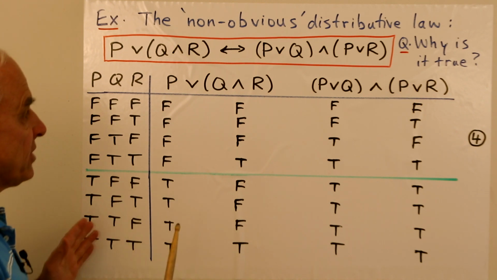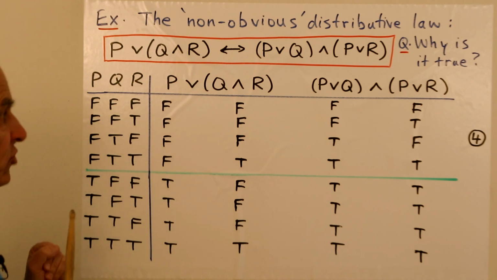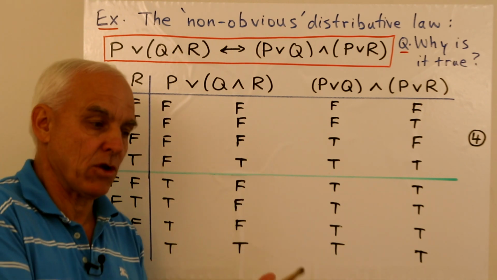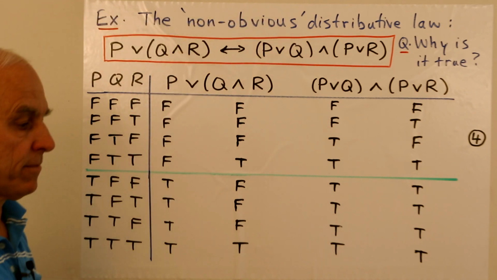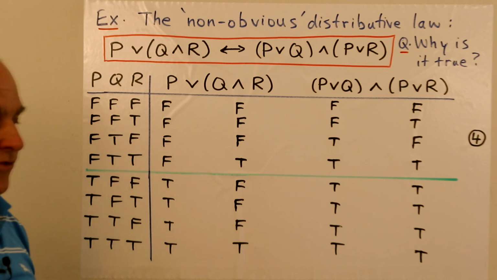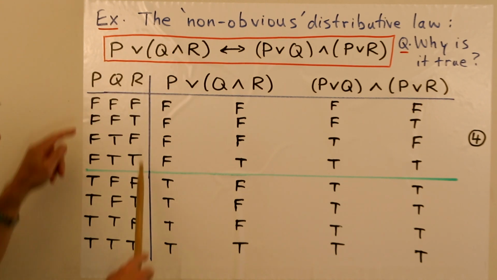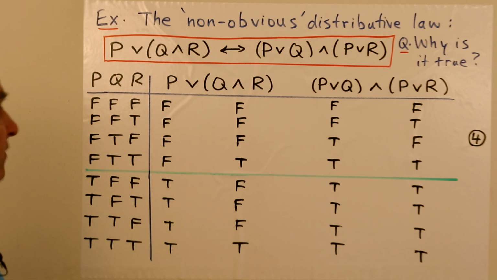So to convince ourselves that, first of all, this is true, we can create a truth table. This is a very powerful and basic technique that we learn to verify the validity or otherwise of some statement like this. So here are P, Q, and R, the various inputs. Here are the usual 8 possible ways of assigning trues and falses to them.